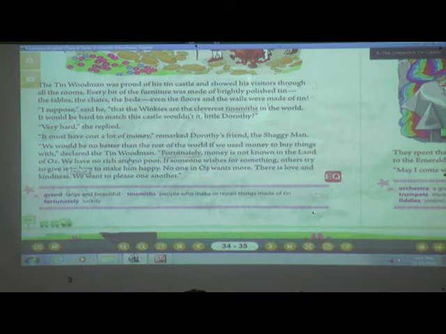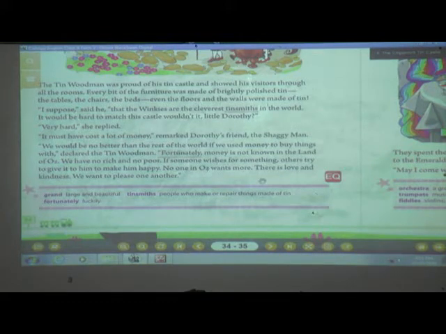If someone wishes for something, the other people try to give it to them to make them happy. Means they are thinking of other people's happiness. And again he is adding that no one in this place wants more. There is love and kindness and we want to please one another.